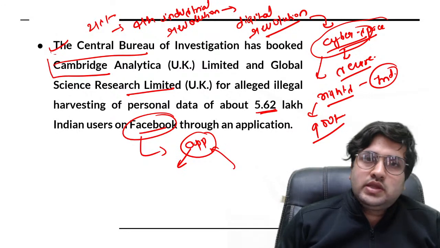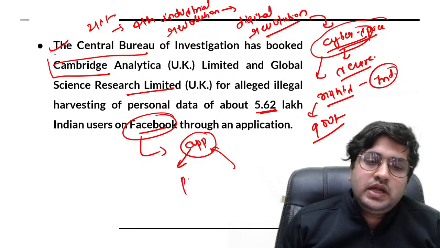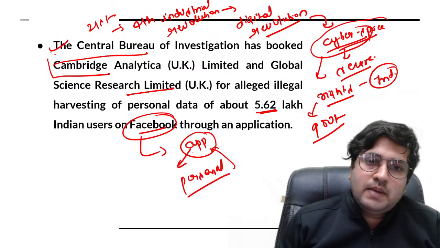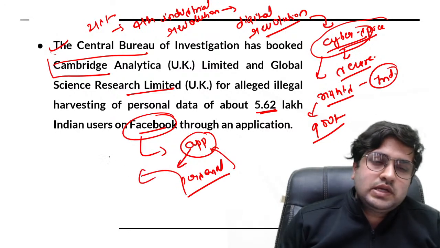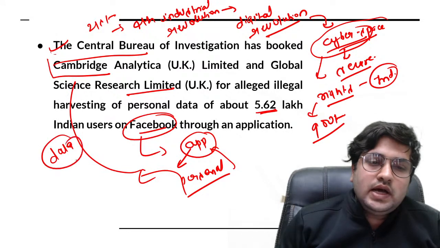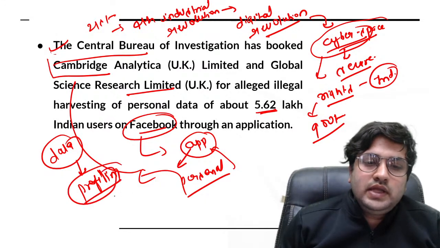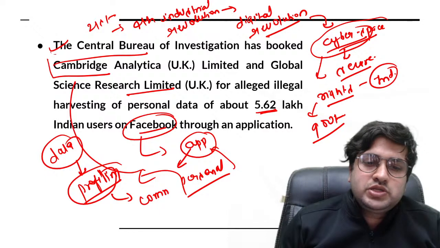They start using the app, and they start giving personal information to these apps, and by using such techniques, such companies create a huge amount of data, and this data is used for profiling purposes.